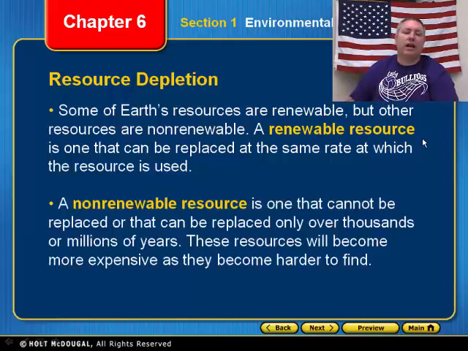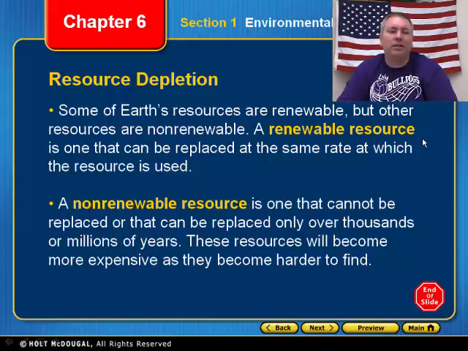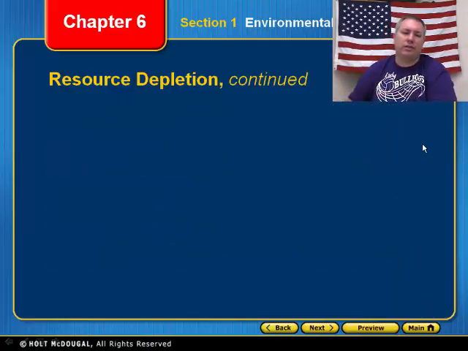All right. The other one is a non-renewable resource, and that one cannot be replaced, or it cannot be replaced easily. It takes a very, very, very long time to replace. For example, oil. If we use oil as a non-renewable resource, it takes millions of years to make more oil. So will we run out of oil? Well, theoretically, yes, we'll run out of oil, but if we just wait another couple million years, we'll get more oil. So, we have to pay attention to how we use that resource so that it is not used up willy-nilly, and we don't have any for our future generations.